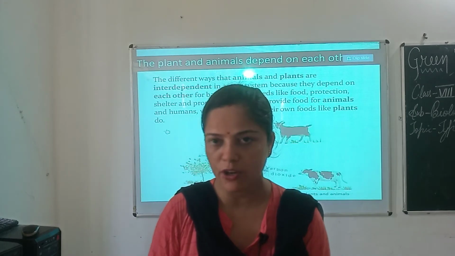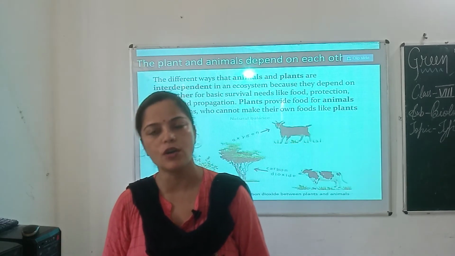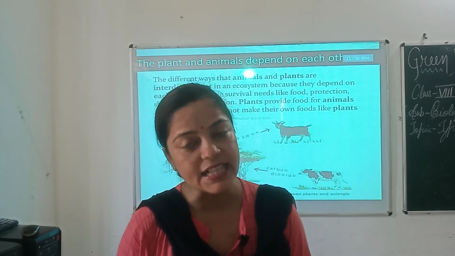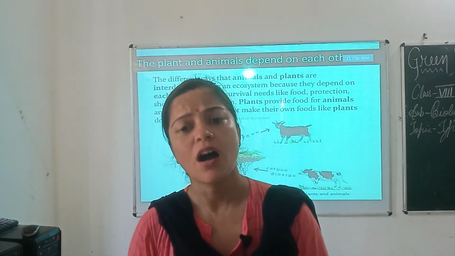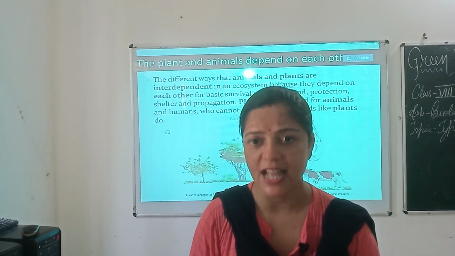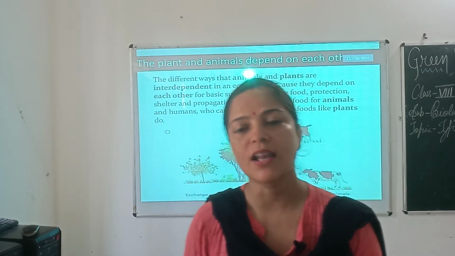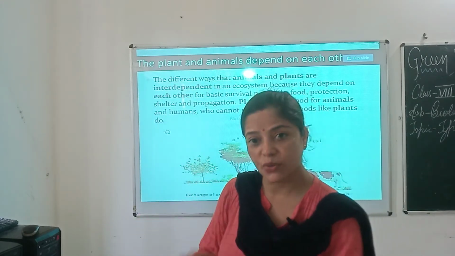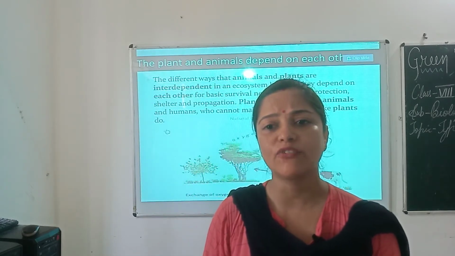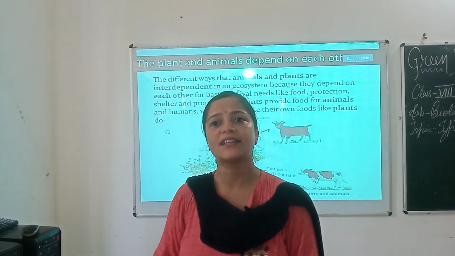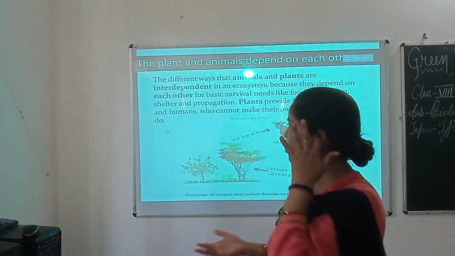Now let us know about dependence of plants on animals. Animals produce carbon dioxide during respiration. It is used by plants for making their food by the process of photosynthesis, and some animals help pollinate flowers. Examples are butterflies, honeybees, birds and bats, and some animals help in the dispersal of fruits and seeds over large areas, and animals' excreta and their dead bodies get decomposed and convert to humus that is in the soil, and the humus acts as a manure and provides nutrients or minerals for the growth of the plants.